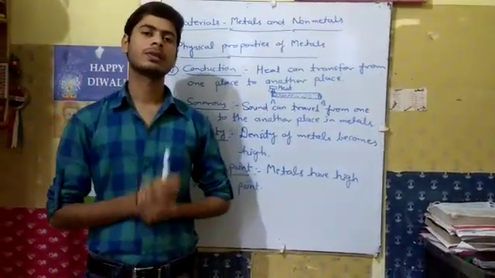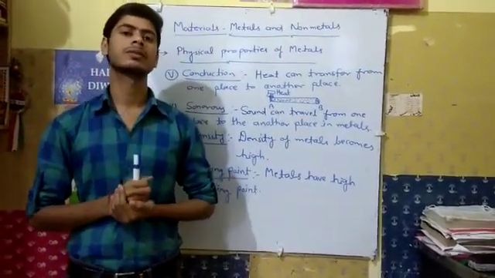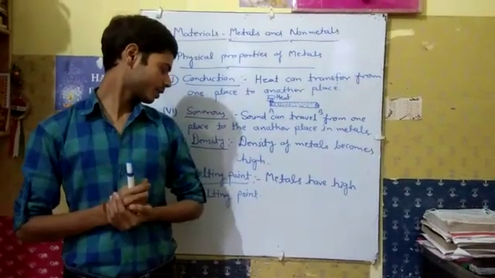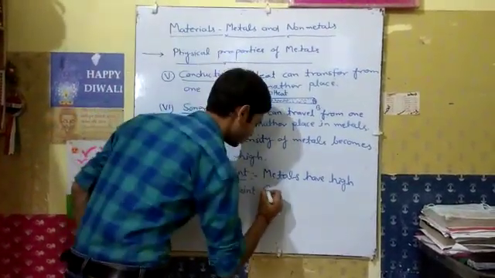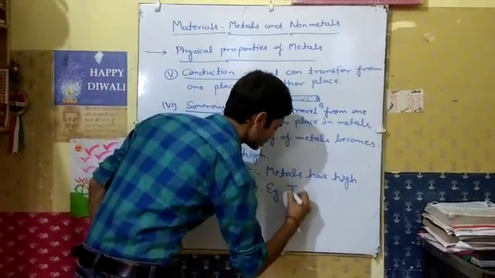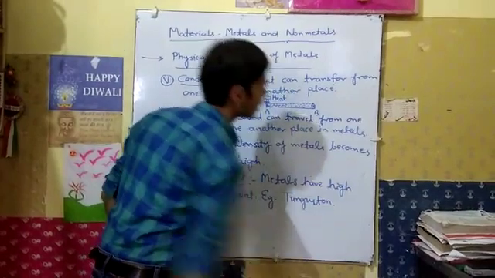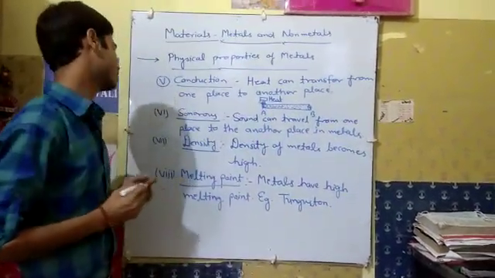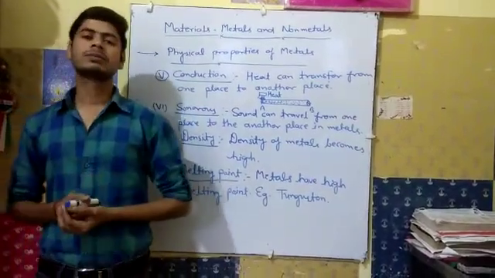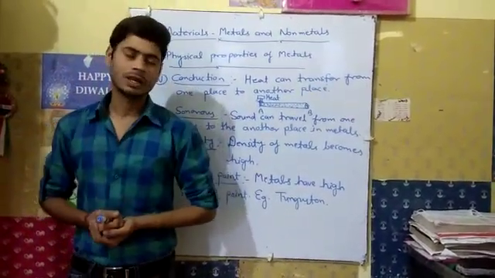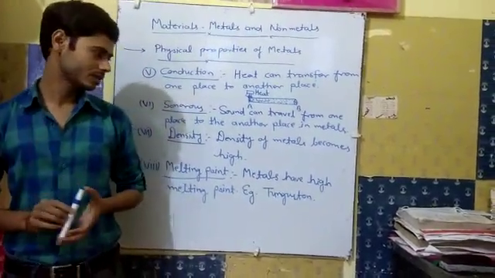It has a high melting point, due to which it can bear high temperature. So we write here an example is tungsten, which is used in electric bulbs due to its high melting point. So students, these are some basic physical properties of metals. Let's revise quickly.